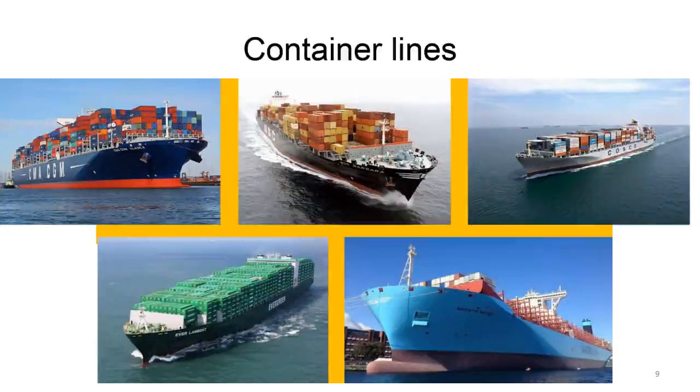So you have a beautiful picture of container lines from various countries, including China, Europe, Japan and various other countries of Europe. These are the various container lines, and these different container lines have different functions also. Some of them specialize in only carrying oil. Some of them would carry only aquatic products like seafood, and some of them could be carrying general merchandise. So depending on the different functions, the container line is designed accordingly.